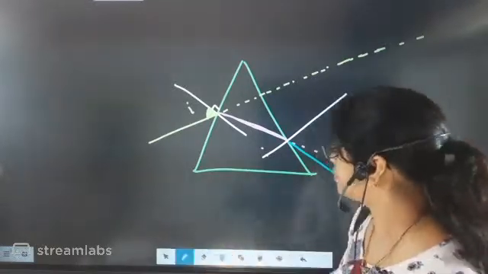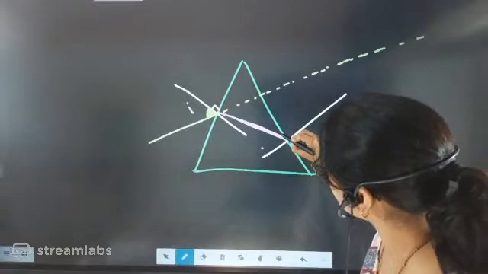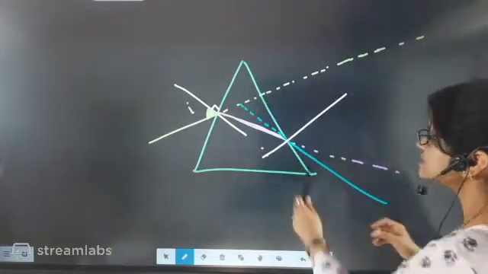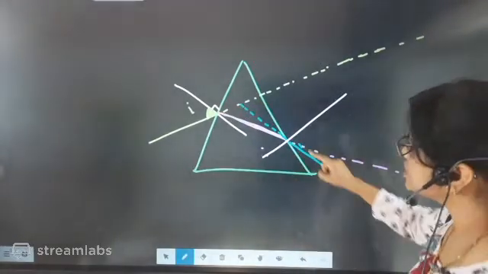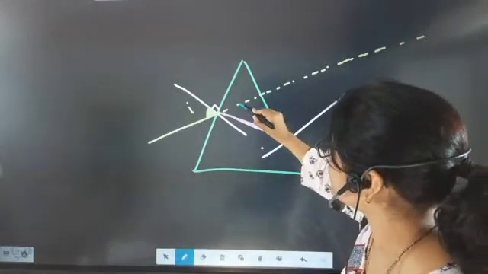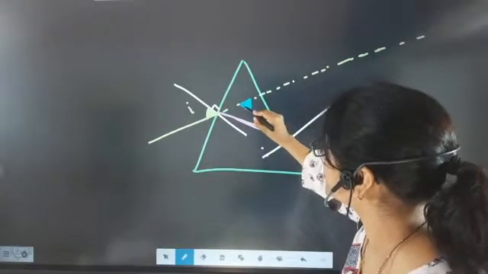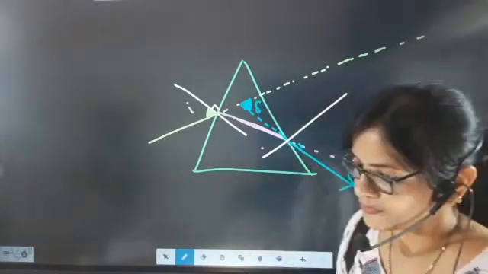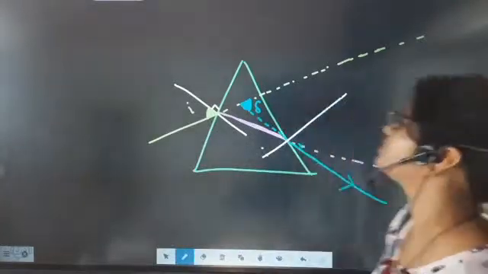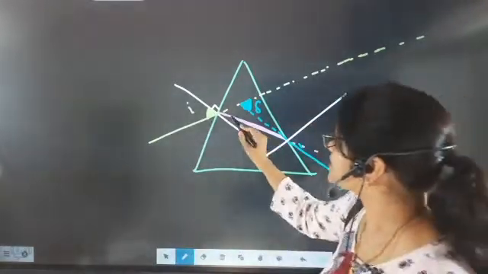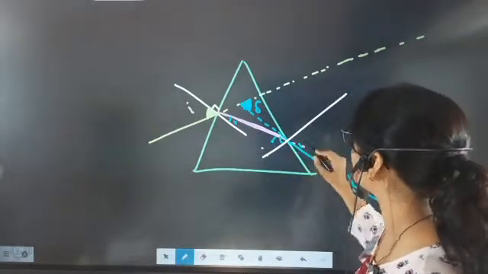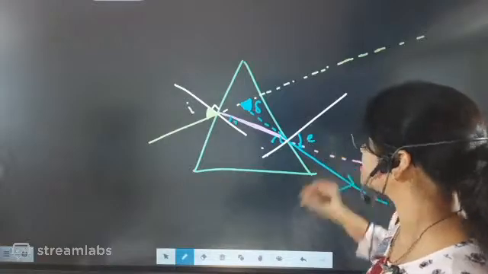Now what we are going to do is, this line we are going to extend back. So this is the final path of light. This final path of light, from which the light is exactly coming out, we will turn and go back, and this is exactly the deviation angle. Now tell me children, did you understand this? What is the deviation angle? Inside will be the refracted angle, and here it will be the emergent angle.